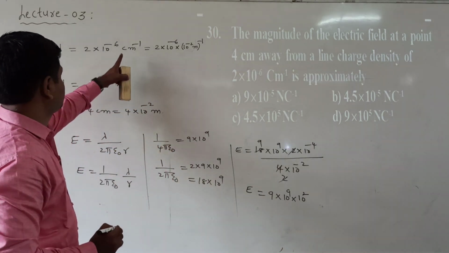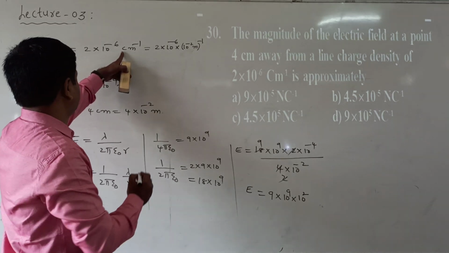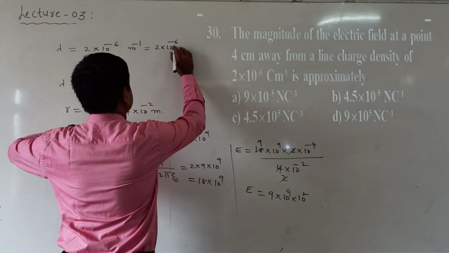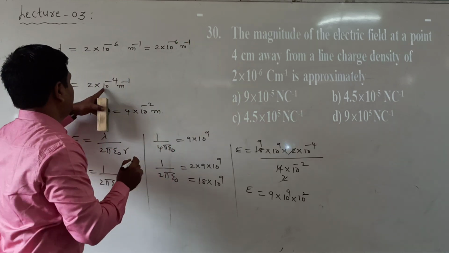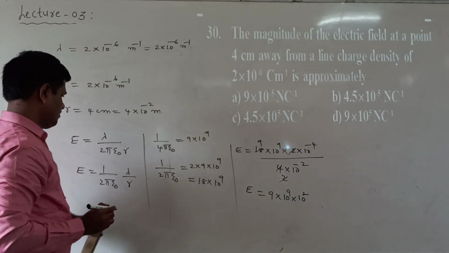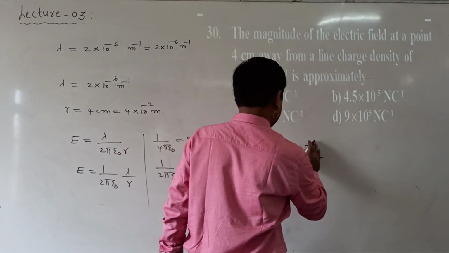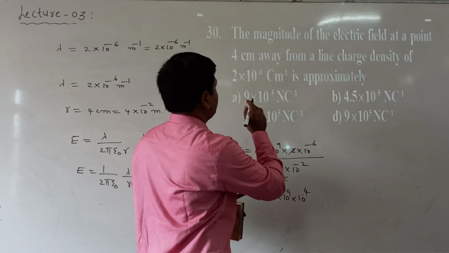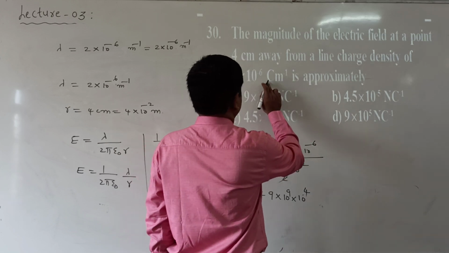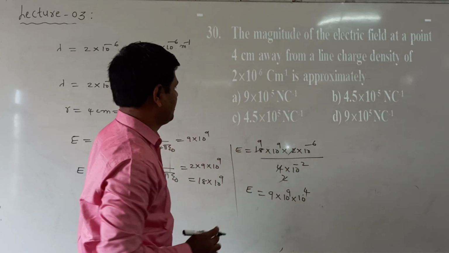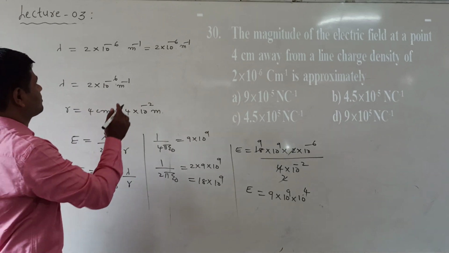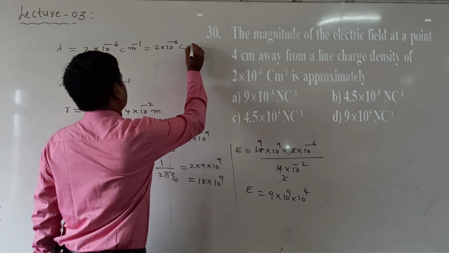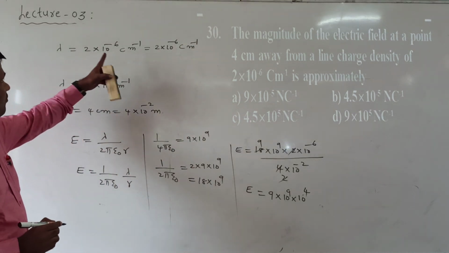Here in this option, this is not centimeter inverse. Meter inverse is given, 10 power of minus 6 meter inverse. So this is 10 power of 6 meter inverse, and we are getting 4. This is wrongly, mistakenly given here. It is coulomb per meter inverse, not centimeter inverse. Coulomb per meter inverse.